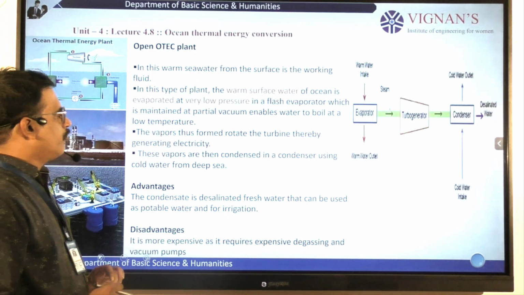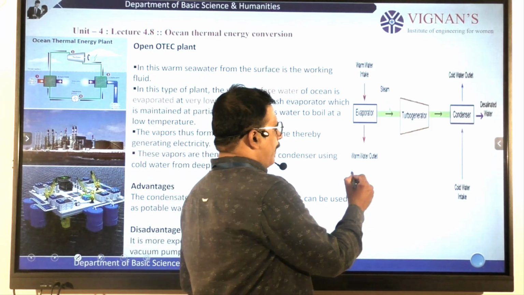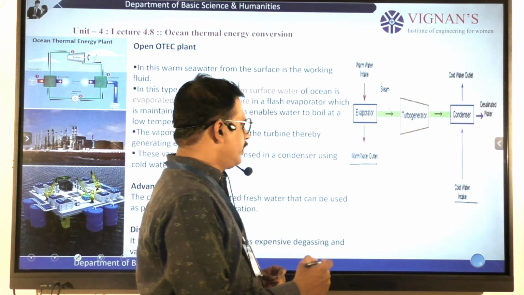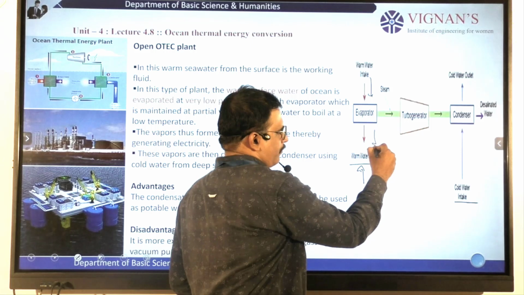So let us see what is the open OTEC. In this case, we observe two outlets. First, warm water will be moving in this direction.